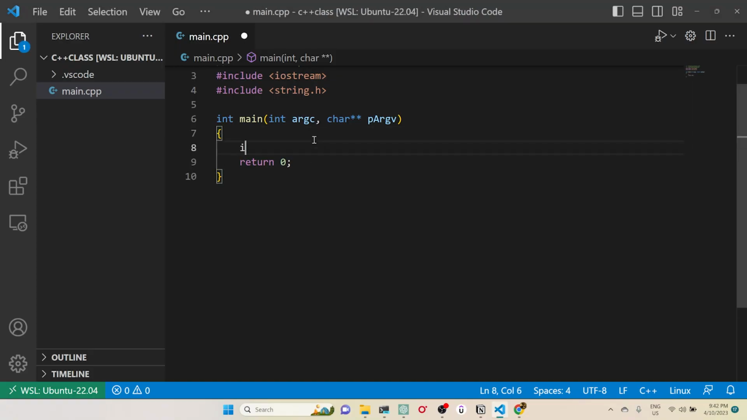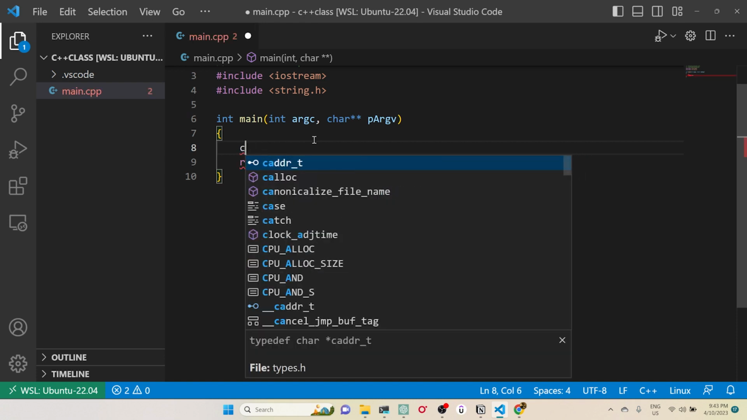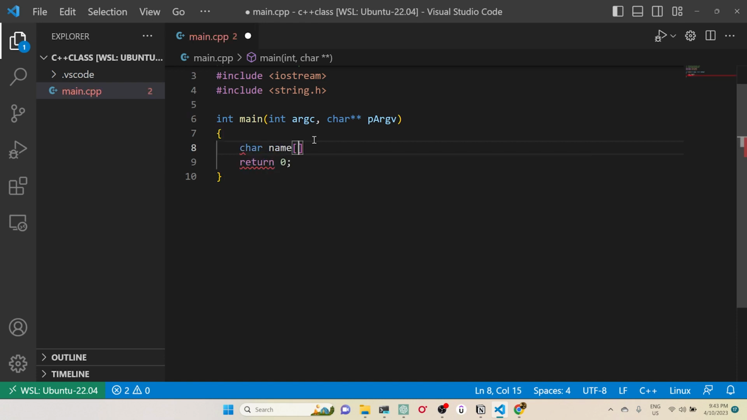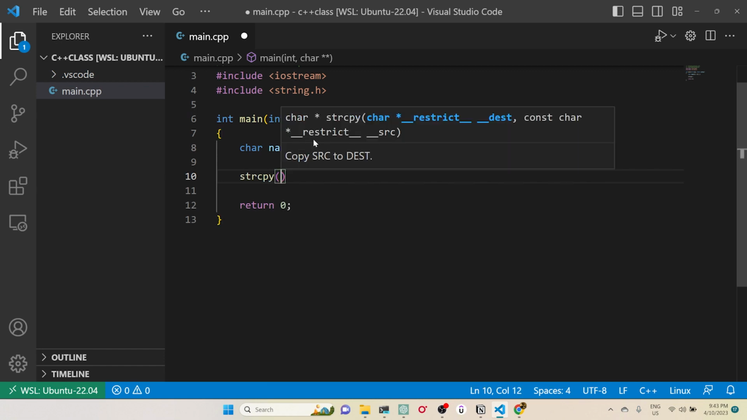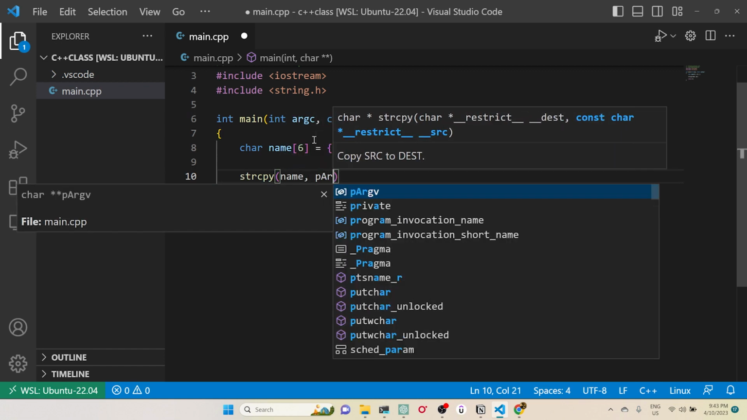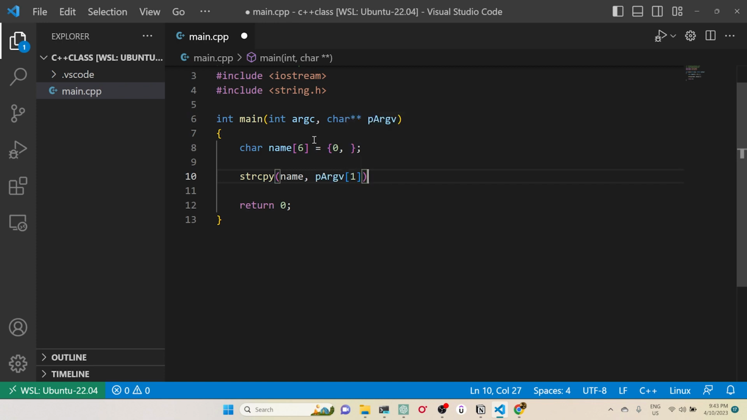So what I'll do is create a character buffer, let's call it name, with a length of 6, and I'll initialize everything with 0. Then I'll fill this buffer with the user input using strcpy, string copy. The destination is name, and the source is argv of 1, where the 0th is the executable name, and the first one is the name provided by the user.